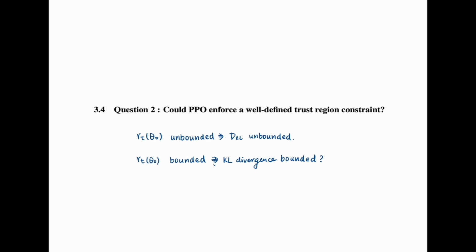The reason I'm talking about this point is that in PPO clip, we're trying to bound the difference between the policies that have been updated and have not been updated by clipping the likelihood ratio. So by clipping, we want to know whether it could define a well-defined trust region constraint, which in TRPO we proved could ensure monotonic policy improvement.